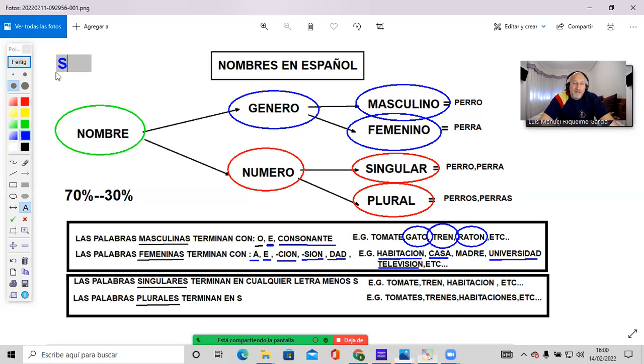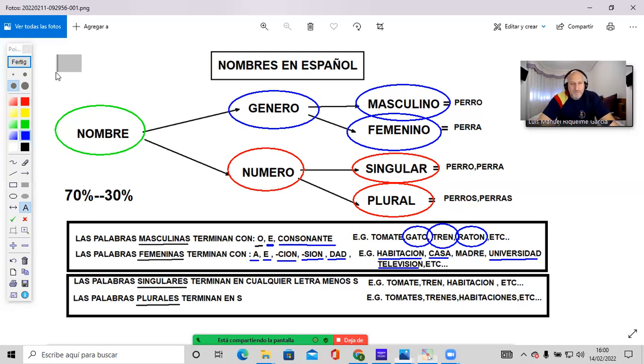Words ending with an S tend to be plural, and those words that don't end with an S tend to be singular. Now, I think more important than recognizing when a word is singular or plural is being able to turn one singular word into a plural word.